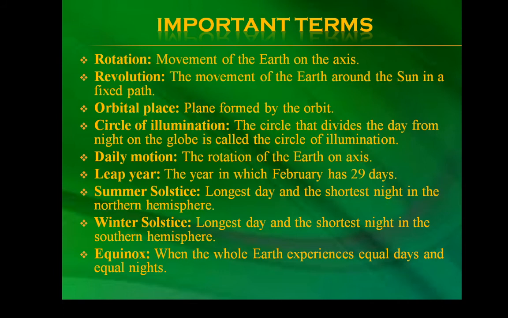Circle of illumination: the circle that divides the day from the night on the globe. Daily motion: the rotation of the earth on its axis. Leap year: the year in which February has 29 days. Summer solstice: longest day and the shortest night in the northern hemisphere. Winter solstice: longest day and the shortest night in the southern hemisphere. Equinox: when the whole earth experiences equal day and equal night.